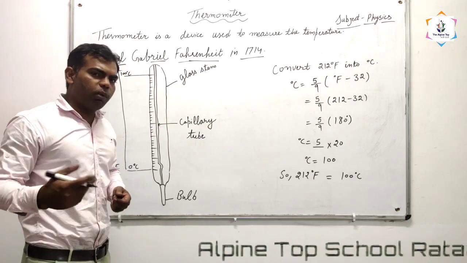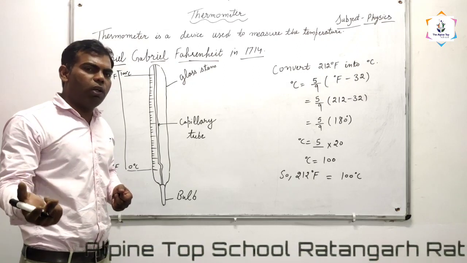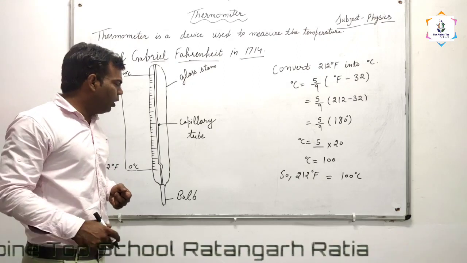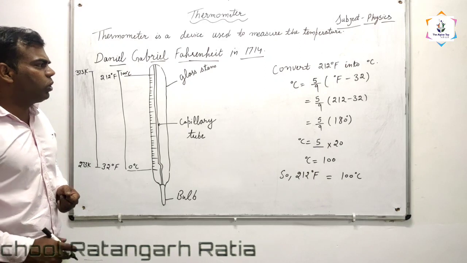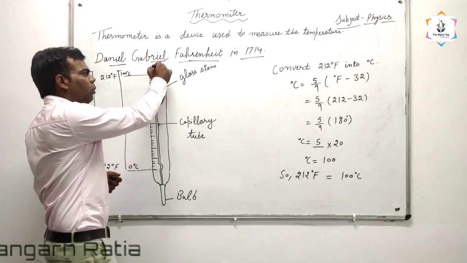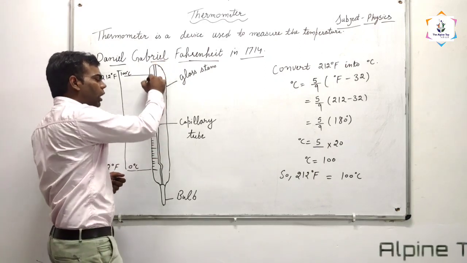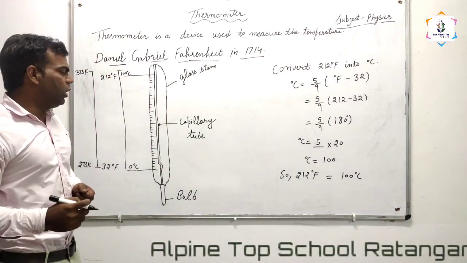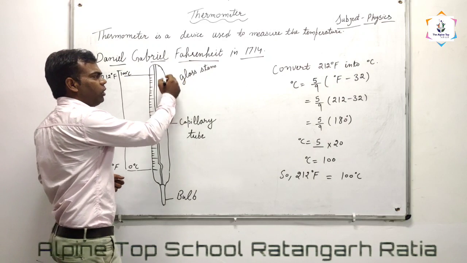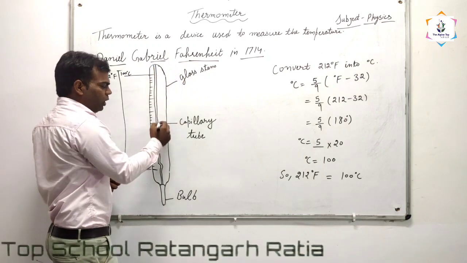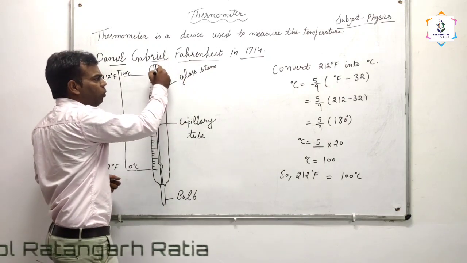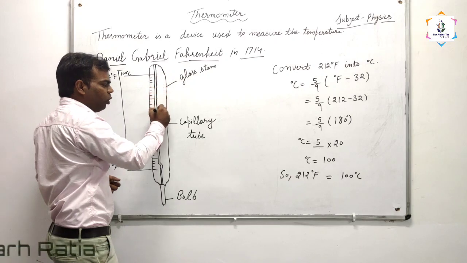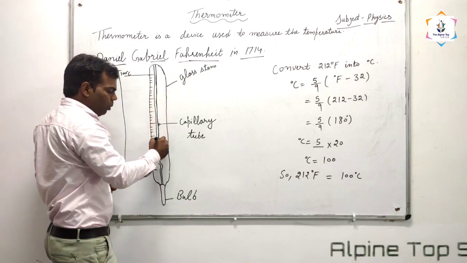Now we will discuss the modern thermometer: how it looks and how it works. A modern thermometer consists of a glass tube which has a very thin capillary tube.